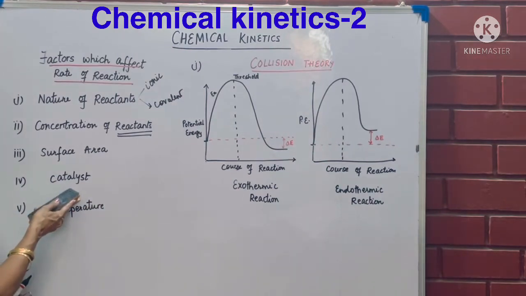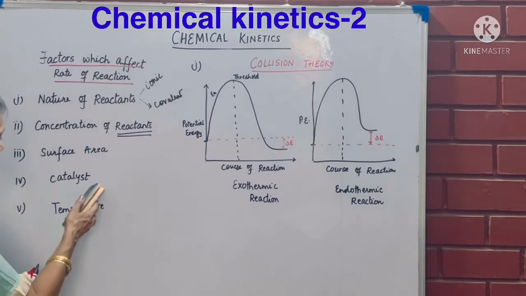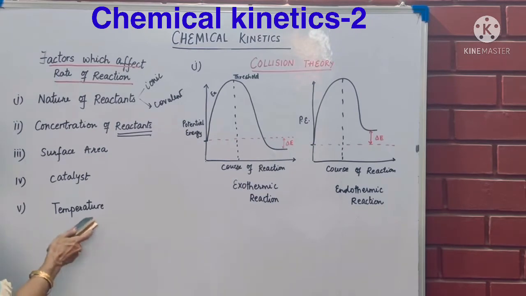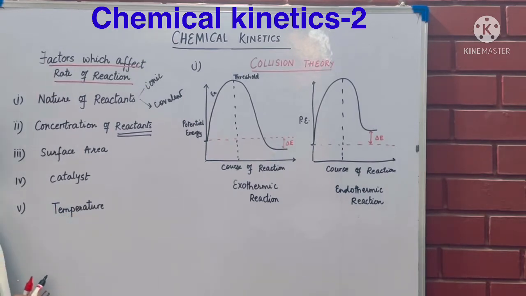Catalyst, we already know, increases or decreases. So we write alters the rate of reaction. It can be a positive catalyst which increases the rate of reaction. It can be a negative catalyst which decreases the rate of reaction. With temperature, reaction rate increases because the molecules get energy, they become more kinetic in nature, they collide with each other more, and so reaction rate starts increasing with temperature. For every 10 degrees C rise in temperature, reaction rate doubles.